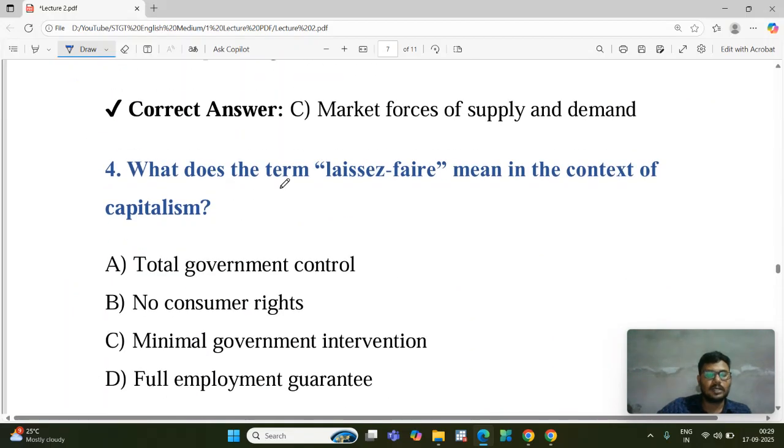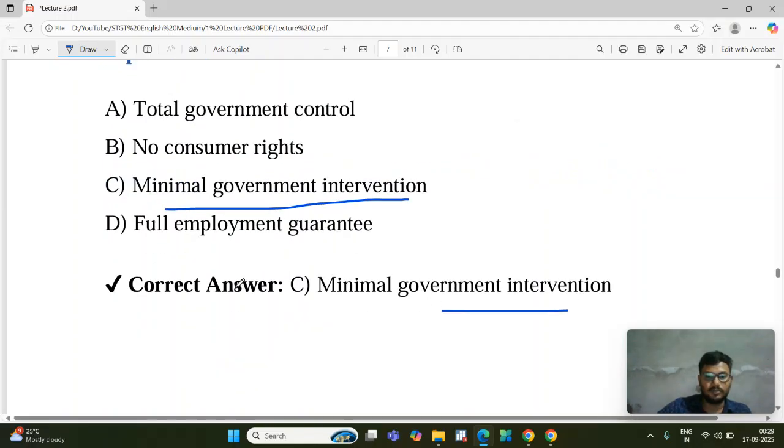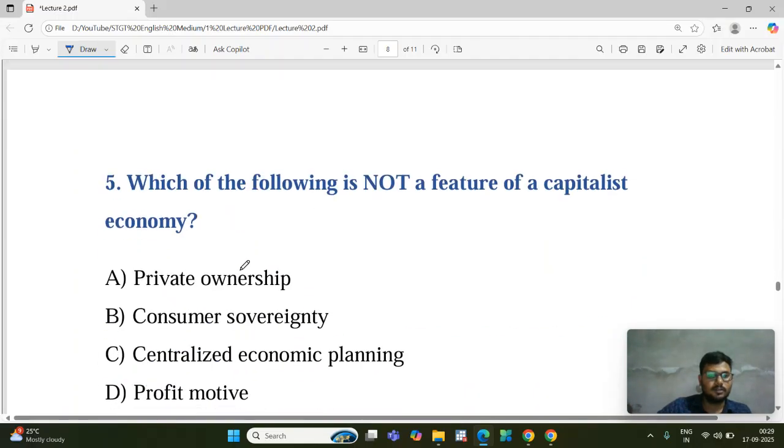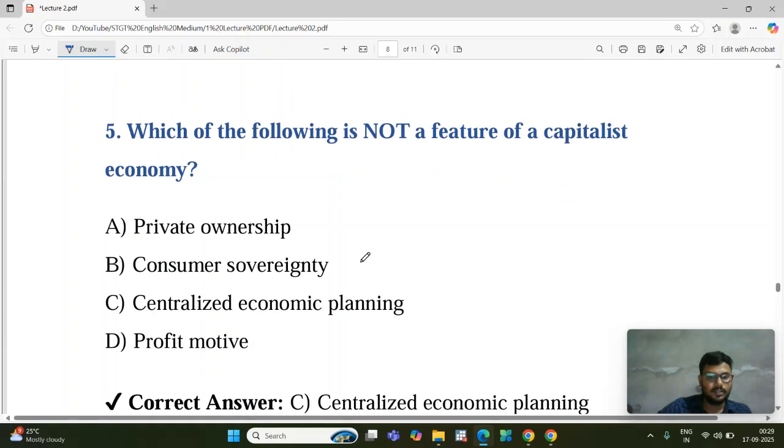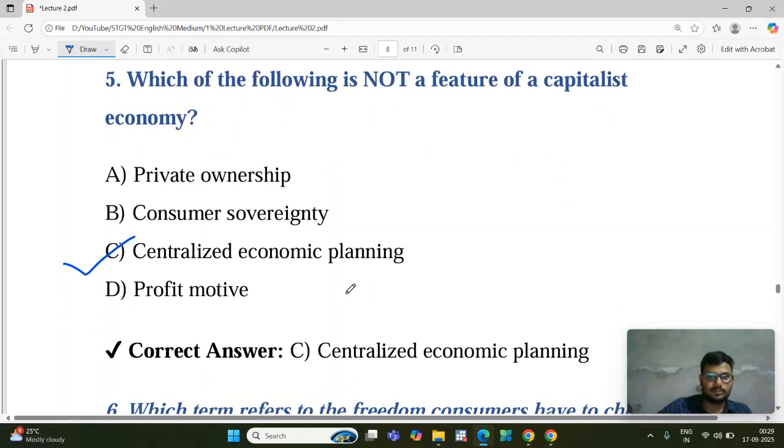Next one: what does the term laissez-faire mean in the context of capitalism? It means minimal government intervention. Next: which of the following is not a feature of a capitalist economy? It will be centralized economic planning, because government is not there.